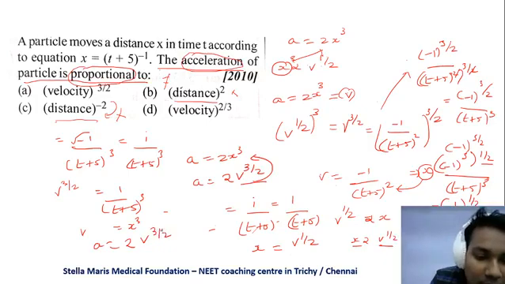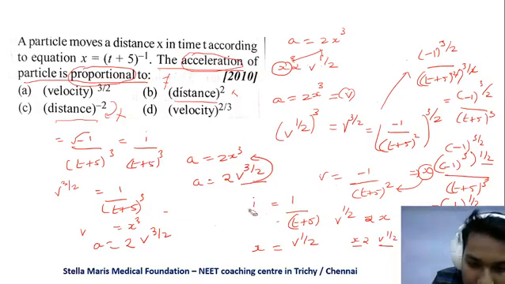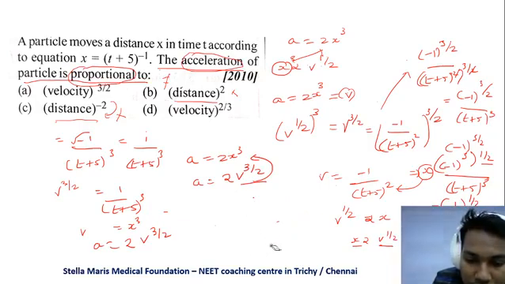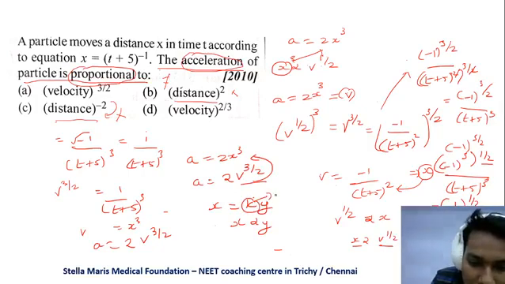As you know, in constant of proportionality, you know what is constant of proportionality? If two variables are proportional to each other, x is equal to ky, we can say x is directly proportional to y, because k is the constant of proportionality. So a is equal to 2 into v power 3 by 2.